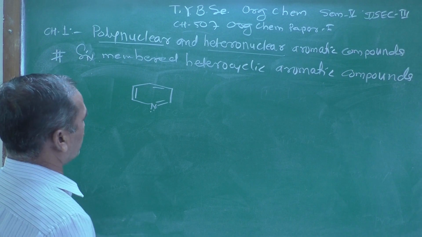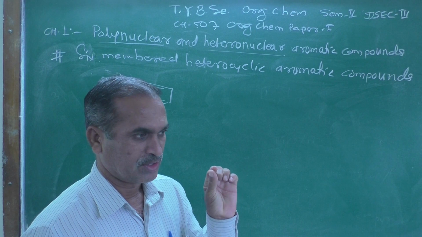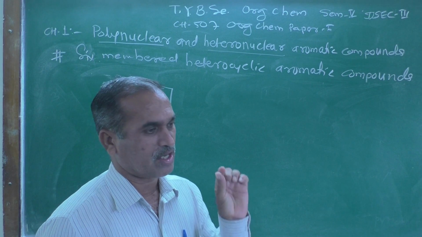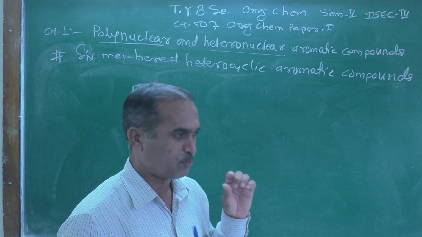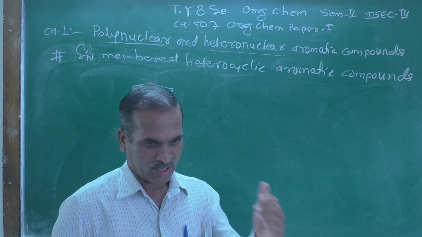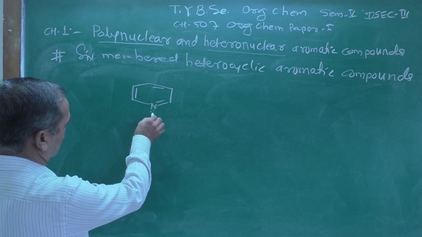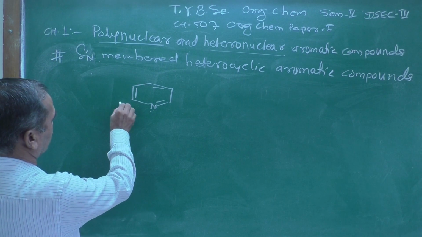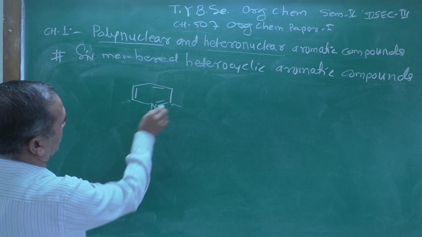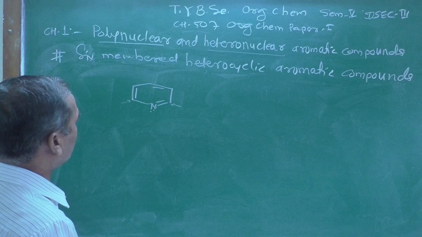But here there are 3 distinct positions, or 3 distinct hydrogen atoms or carbons. This is the heteroatom, and adjacent to it we can term these 2 identical positions. There is symmetry present over here.